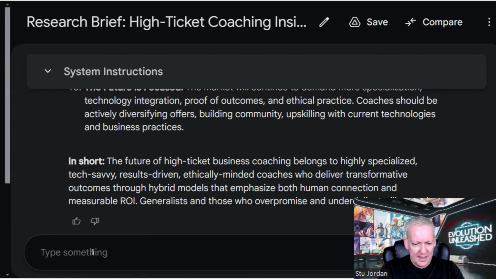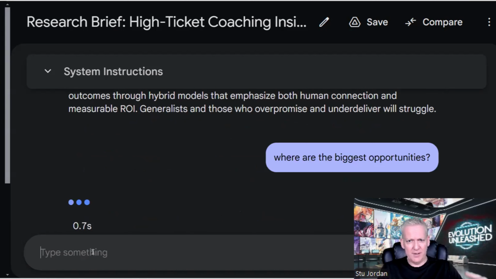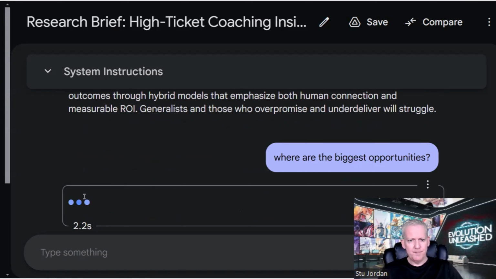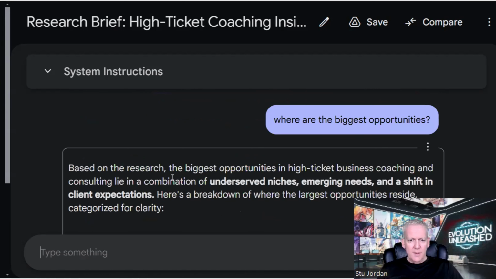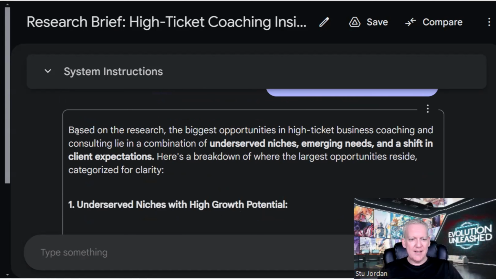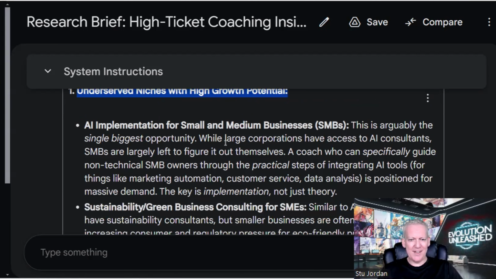So now we'll say, where are the biggest opportunities? Because that will be covered in this report as well. So here's a breakdown of where the largest opportunities reside. Underserved niches with high growth potential. This is arguably the single biggest opportunity.